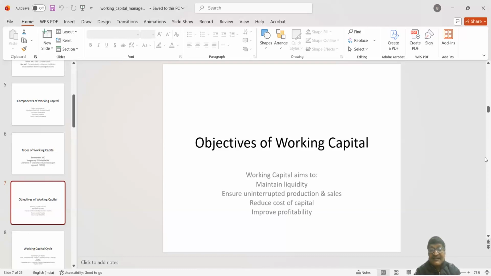Again, since working capital is the lifeblood of any organization, by good maintenance or proper working capital management, the organization can ensure uninterrupted production and sales, which will ultimately improve the profitability.